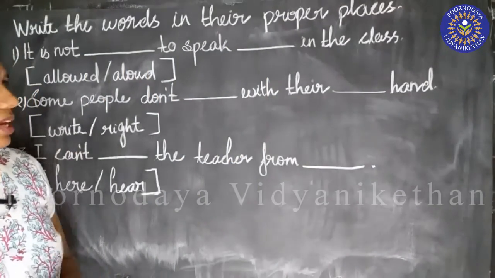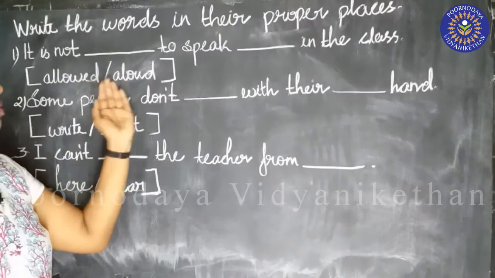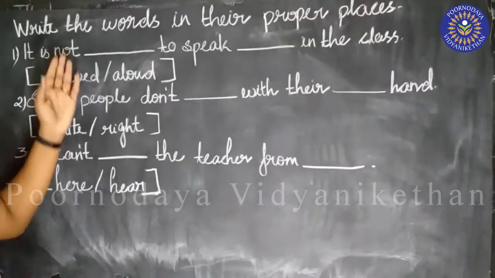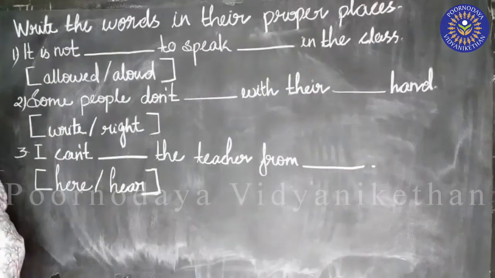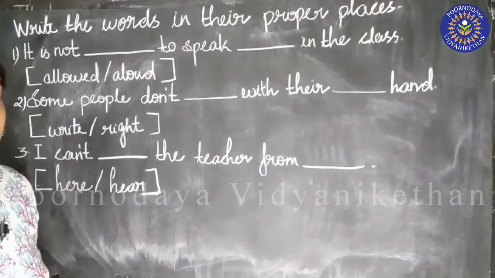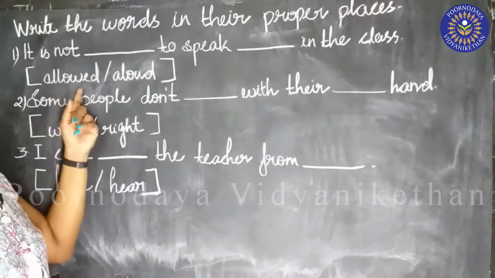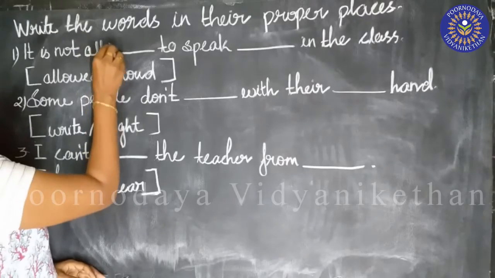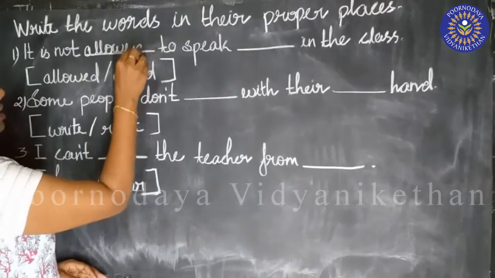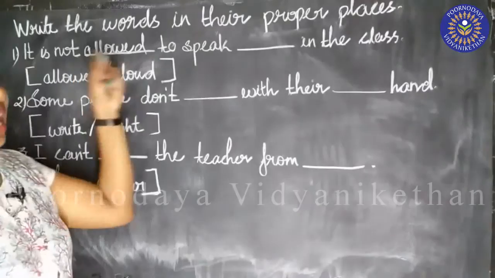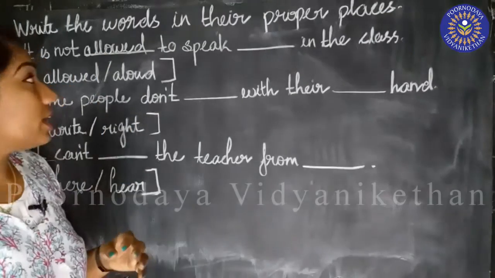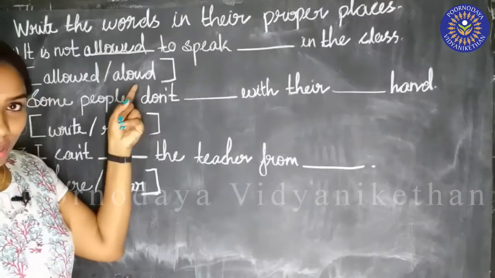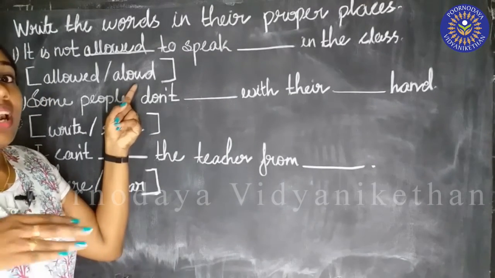Now can you tell me which allowed will come here and which aloud will come here? Can you tell me? Say this. It is not allowed. Allowed means to give permission. ALLOWED. So we can write here allowed. It is not permitted to speak aloud in the class. ALOUD. Aloud means loudly.